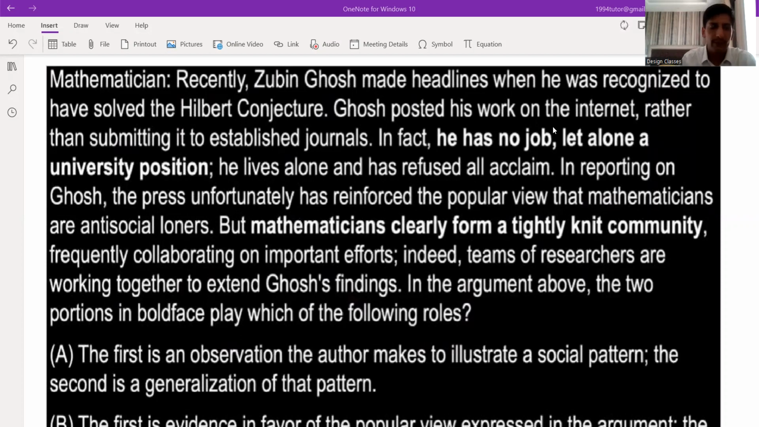So let's start. The first passage: mathematician Zubin Ghosh recently made headlines when he was recognized to have solved the Hilbert conjecture. This is basically a mathematical problem which he solved. He posted his work on the internet rather than submitting it to an established journal.